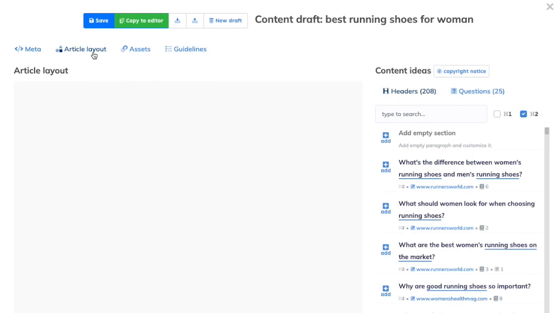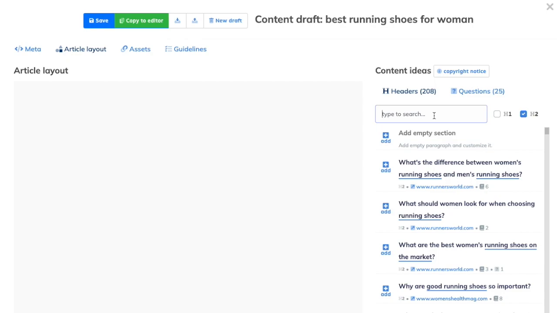Then in the section article layout, you can very easily build an article from the user issues, from the user problems, why they are looking for these best running shoes. So what kind of problems would you like to solve? Typically, as you can see, there are 200 headers and 200 questions that could be leading.